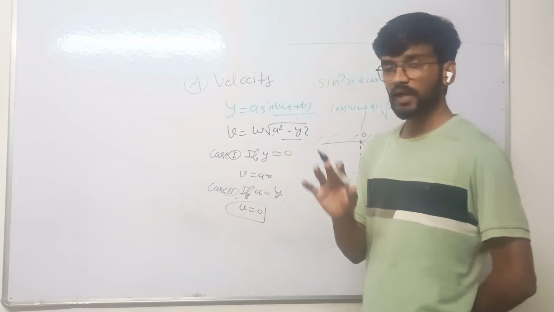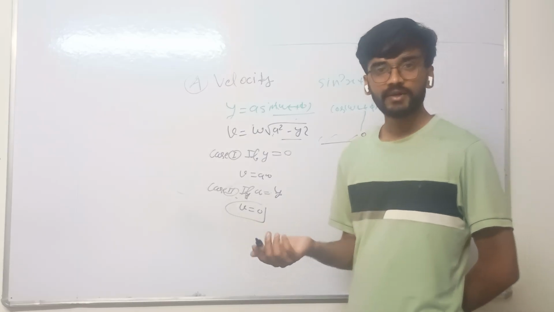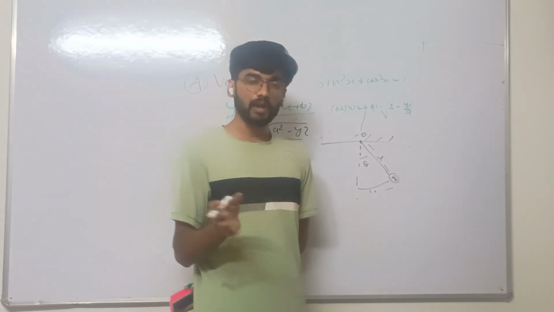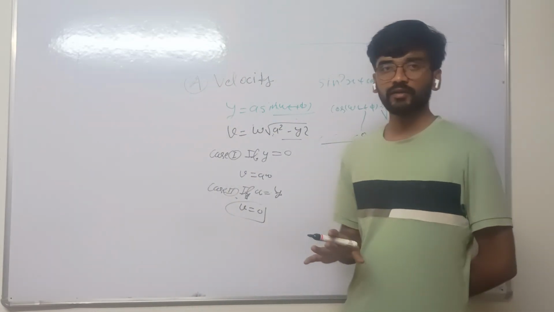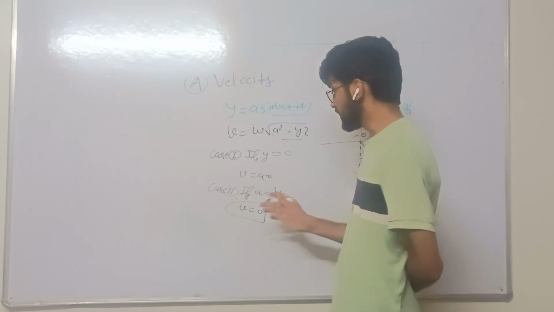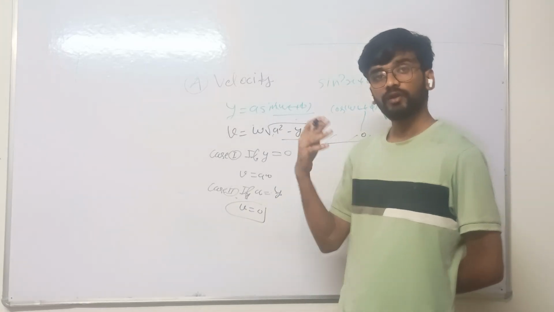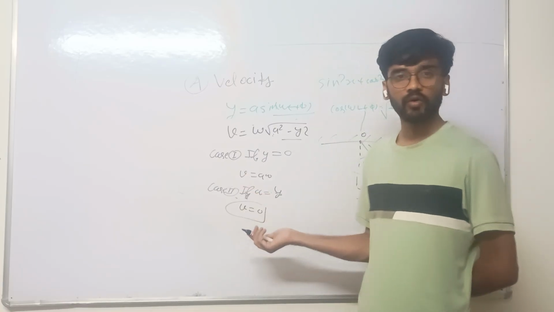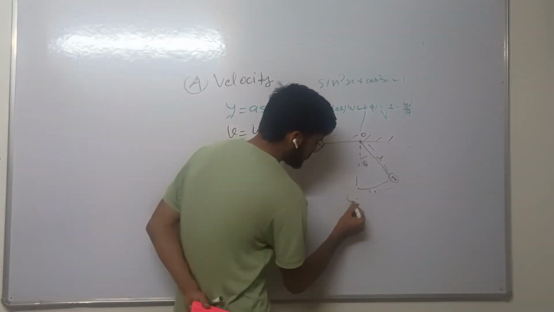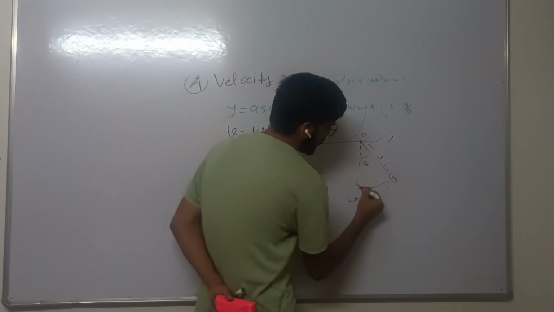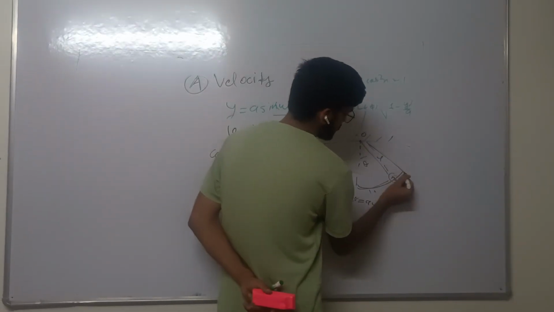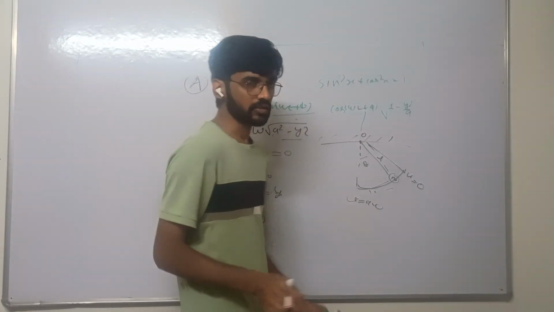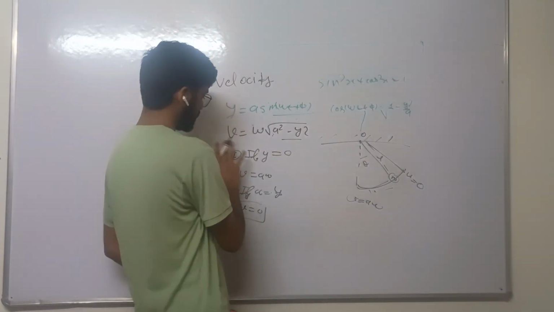At maximum displacement, that is at the amplitude, the velocity of the particle is 0. So this is the meaning of these two cases.